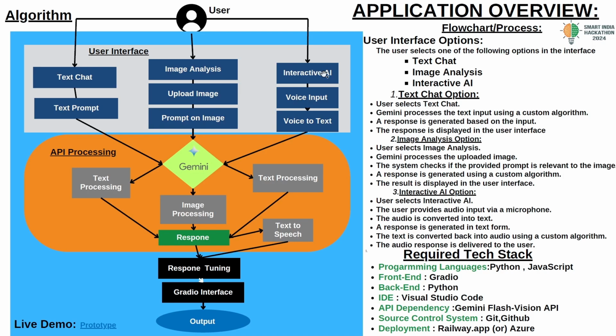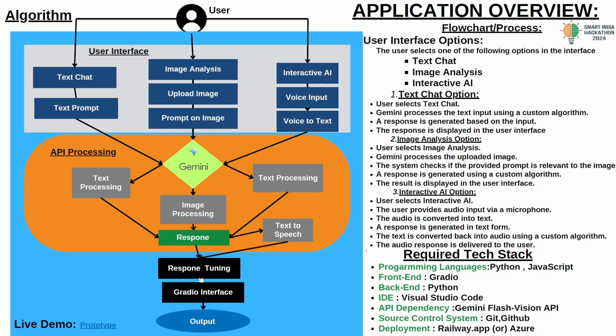In this feature, the user is able to give the prompt by using his voice. When the user clicks the start voice conversation button, the microphone is automatically accessed, and when the user starts speaking, the voice is converted into text. That converted text is sent to Gemini, and Gemini processes the text and gives a text response.